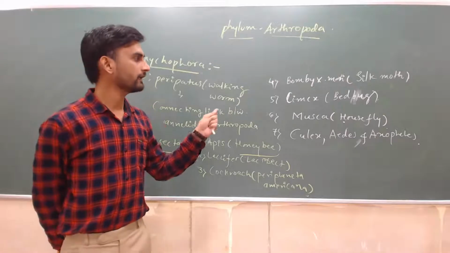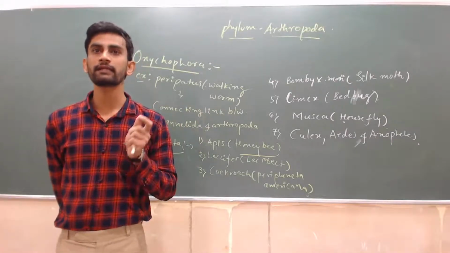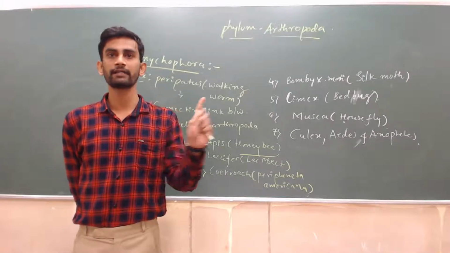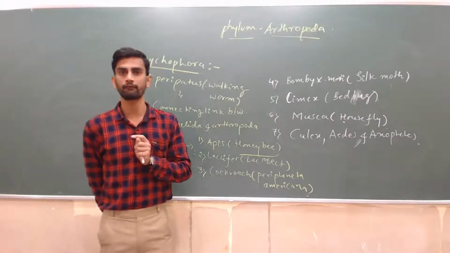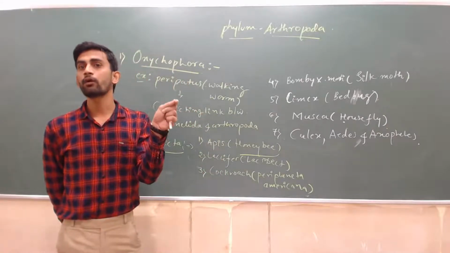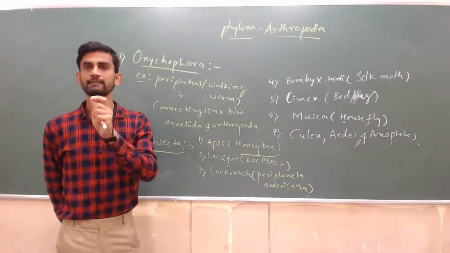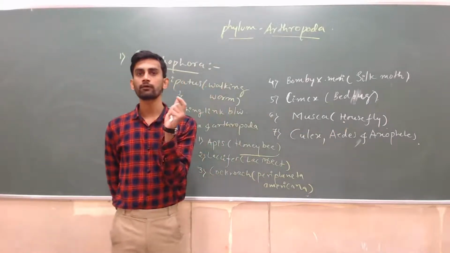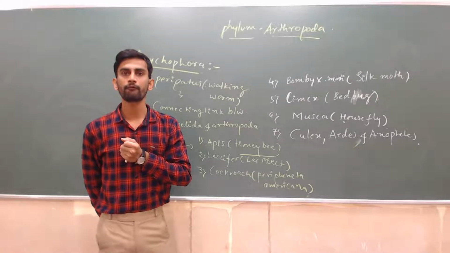If you are getting a disease like malaria, it is caused only by the female Anopheles mosquito when biting, not by the male Anopheles. Male Anopheles feed only on plant juices, but the female Anopheles are sanguivorous animals.